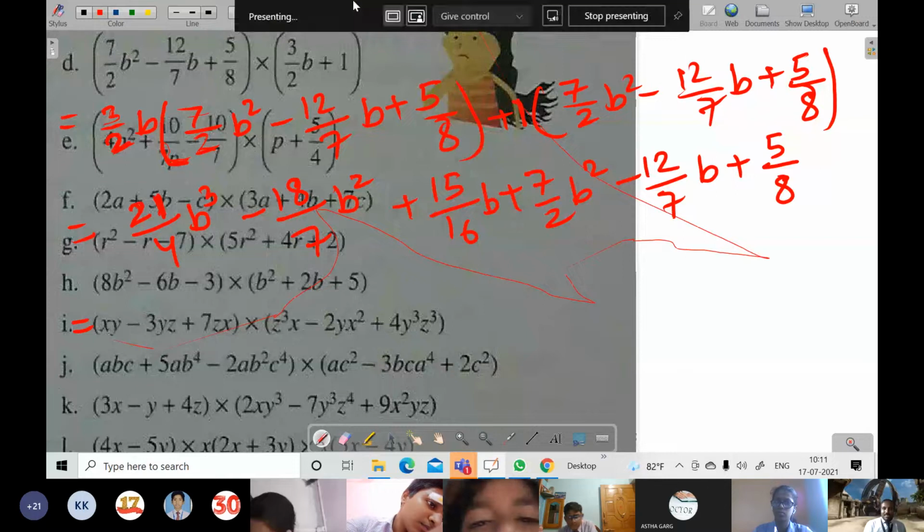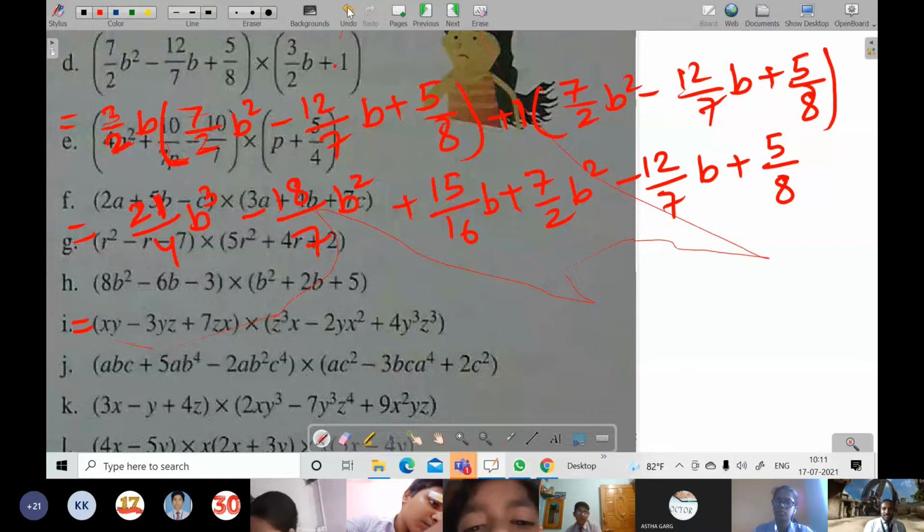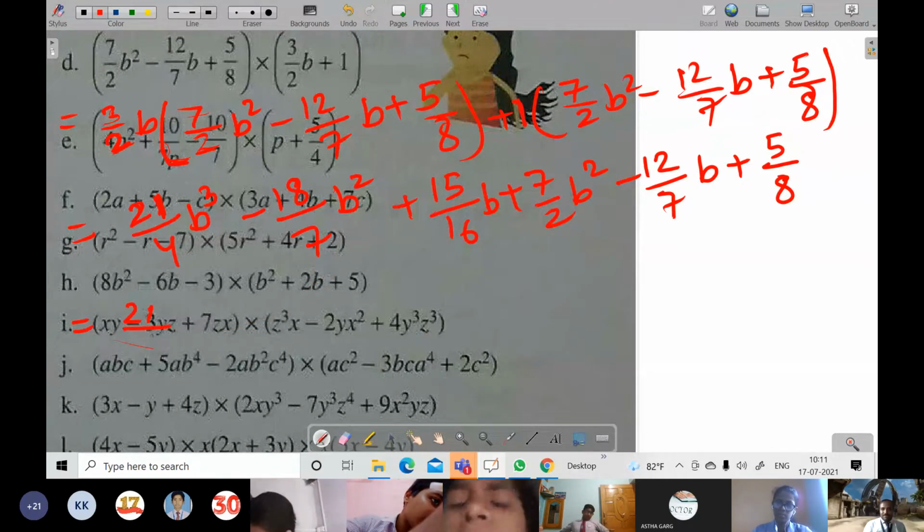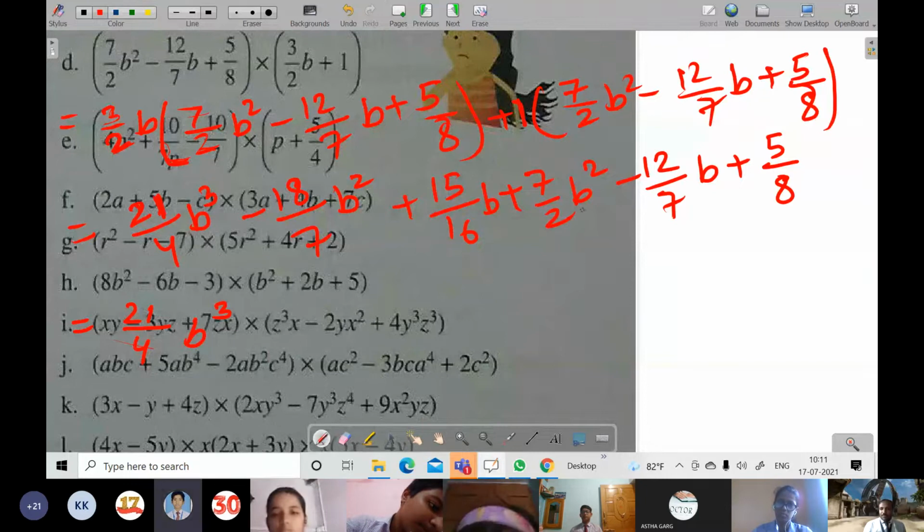B cube I think is at only one place, so we will keep it as it is, because it will not be added or subtracted since it is single. Now b square is over here and here, at two places. So either you can keep minus at front or plus at front.